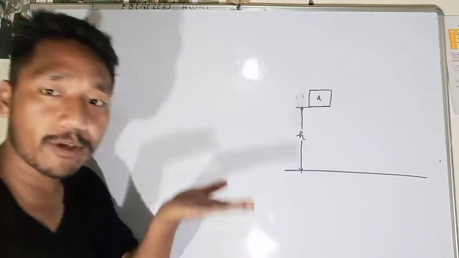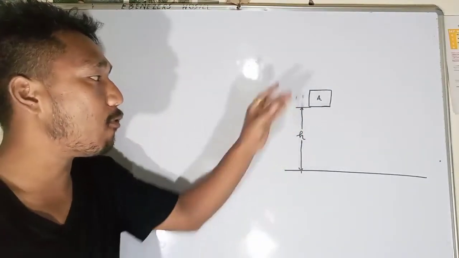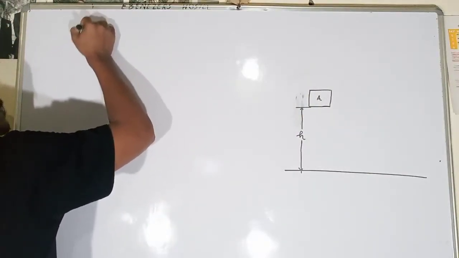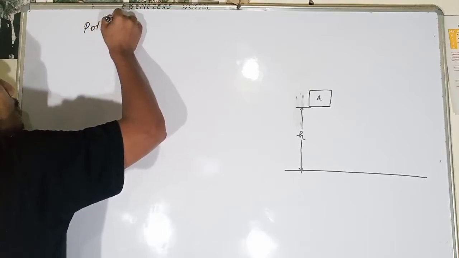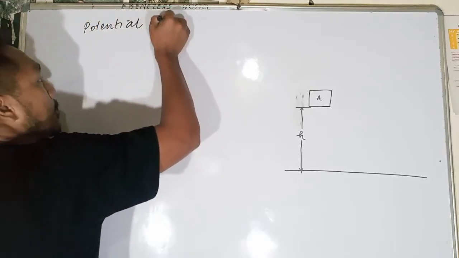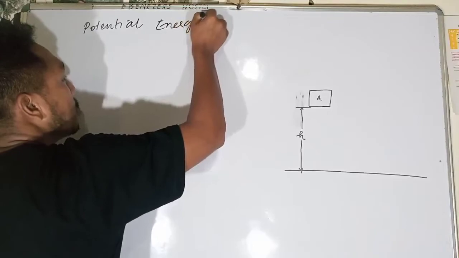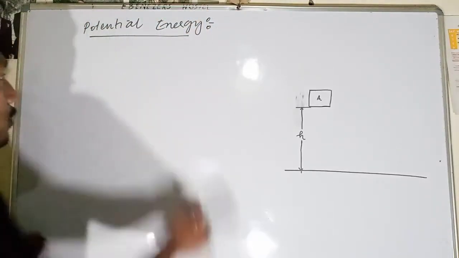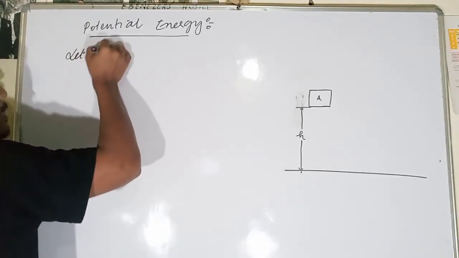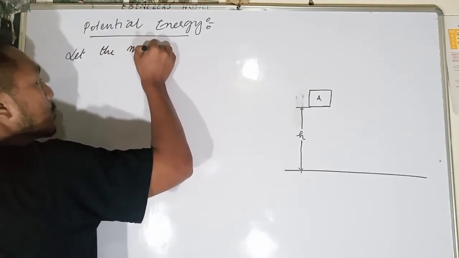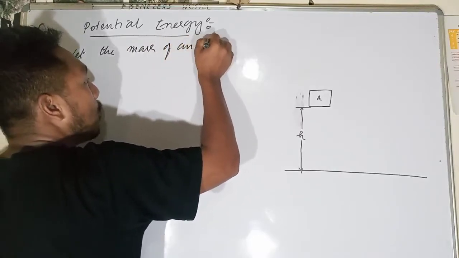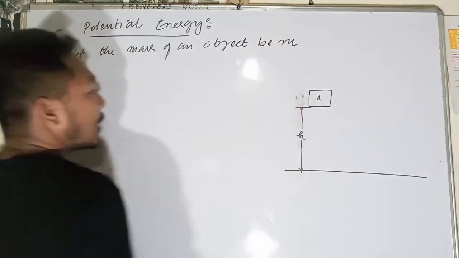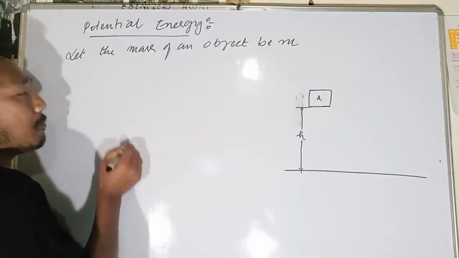Okay, you have lifted the object to some height. What will be the force on this object? Potential energies. Let the mass of an object be m. Now, what will be the force on the object?